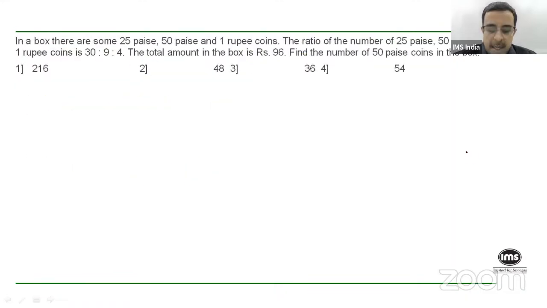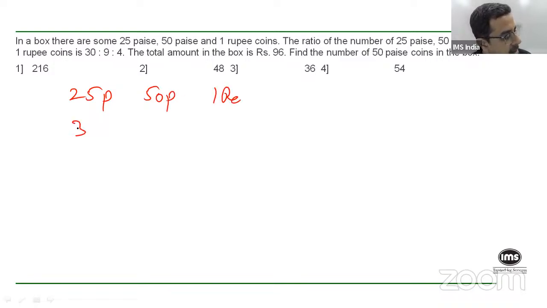I will again read out this question to you. In a box, there are some 25 paise, 50 paise, and 1 rupee coins. The ratio of the number of 25 paise coins, 50 paise coins, and 1 rupee coins is 30 is to 9 is to 4. And the total amount in the box is 96 rupees. You're asked to find the number of 50 paise coins. Okay. So tell me, how do you find it?